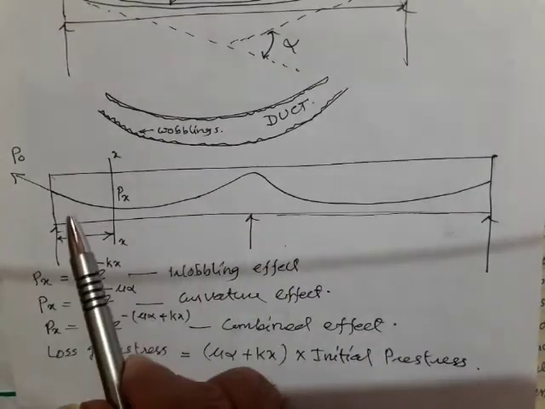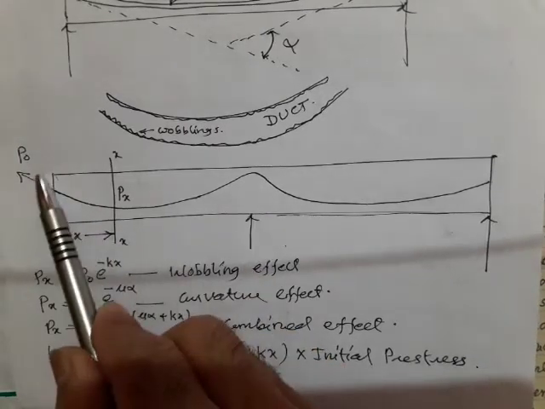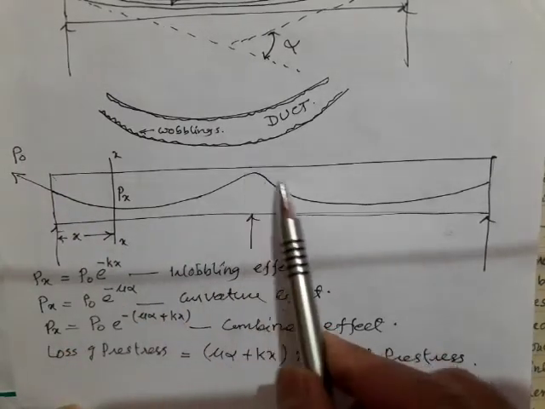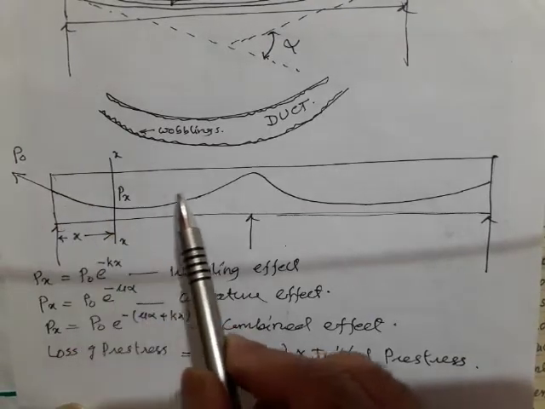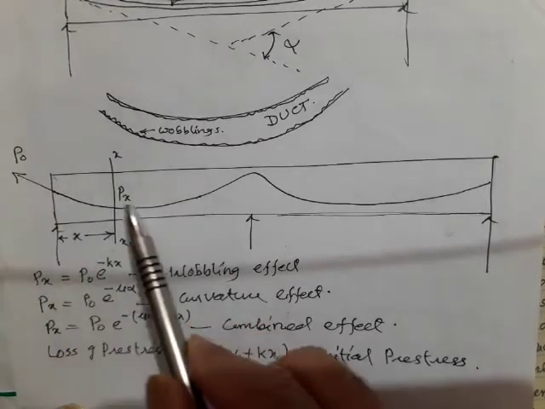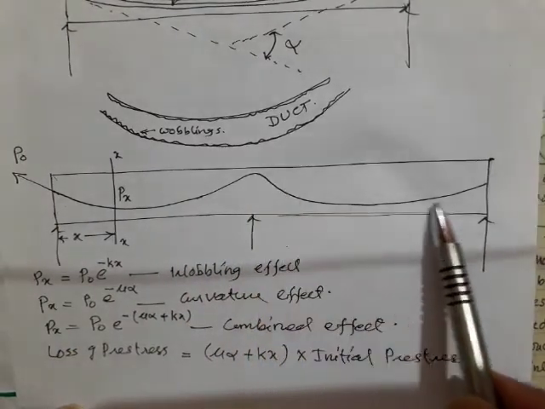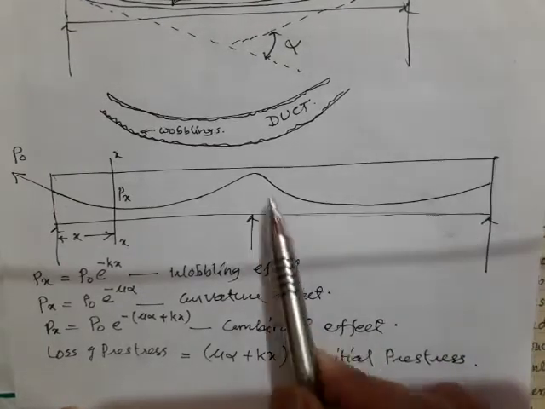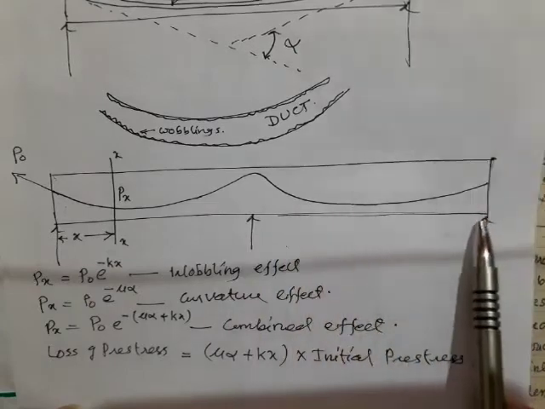If you see the bending moment diagram pattern for a continuous beam, it is like this. That's the reason why I have laid the cable in the case of a continuous beam something like this. From here to here it is curved, again it is going up, and again it is coming down like this. This is the effective cable profile in the case of continuous beams.